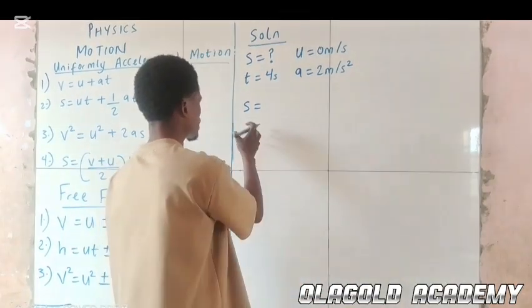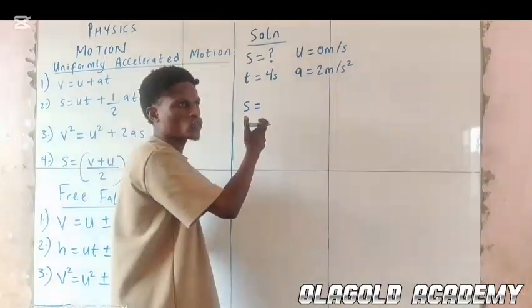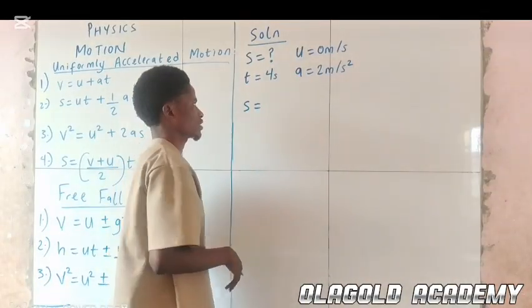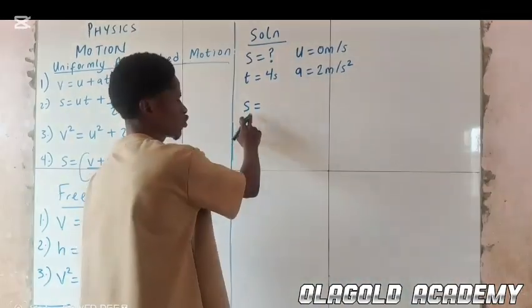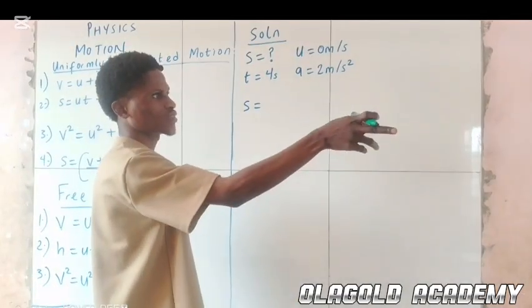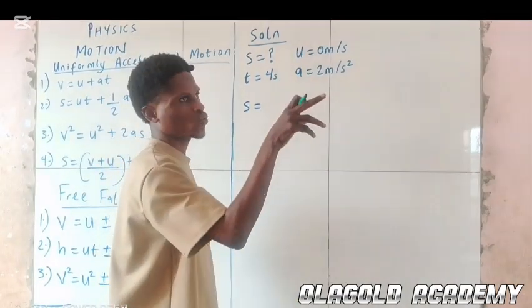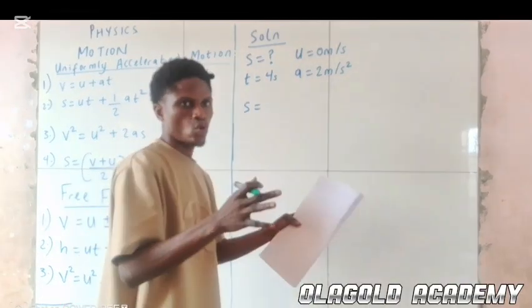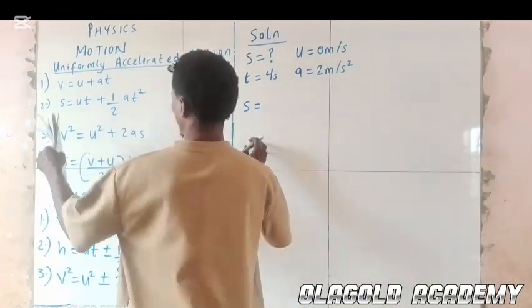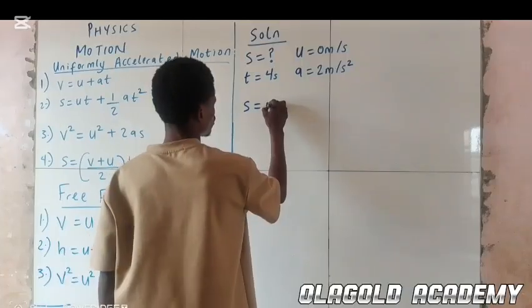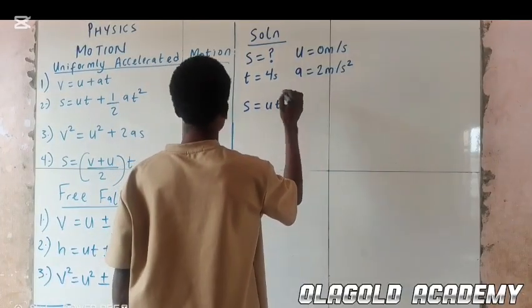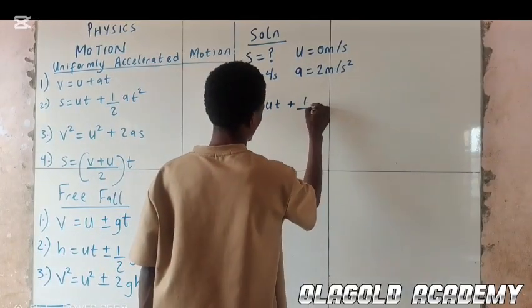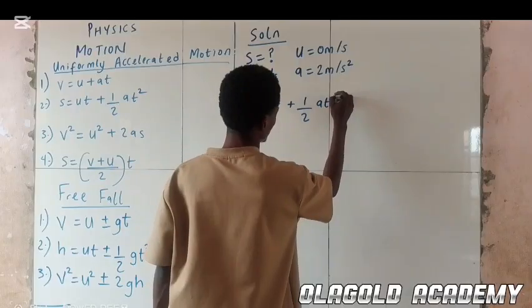So from spatium we use S to denote distance instead of D. Alright, so S equals UT plus half AT squared.